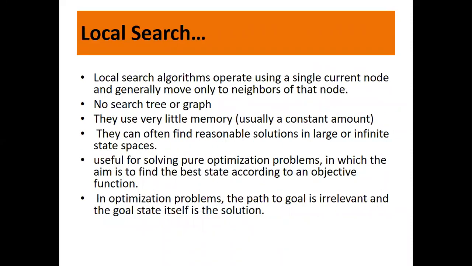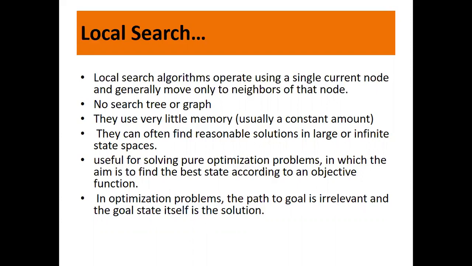Local search algorithms operate using a single current node and generally move only to neighbors of that node. That means the current node is nothing but your current state. We don't have any search tree or graph. Why? Because we are not storing the path as a solution. Only the goal state is the solution. They use very little memory, meaning only the current state and the goal state are stored. So the memory is very less. They can often find reasonable solutions in large or infinite state spaces. Remember, the word I have used here is often, not always.